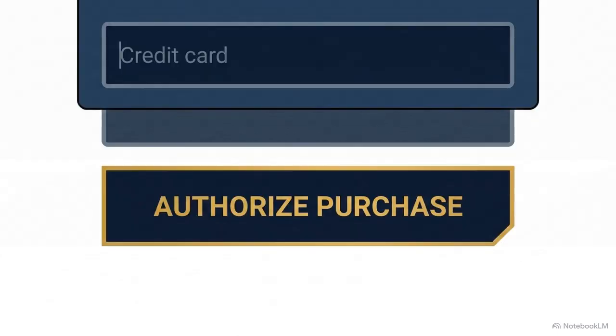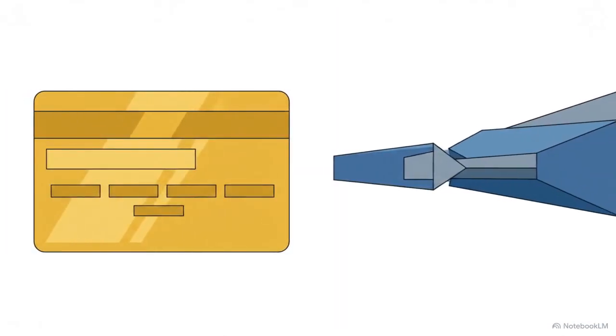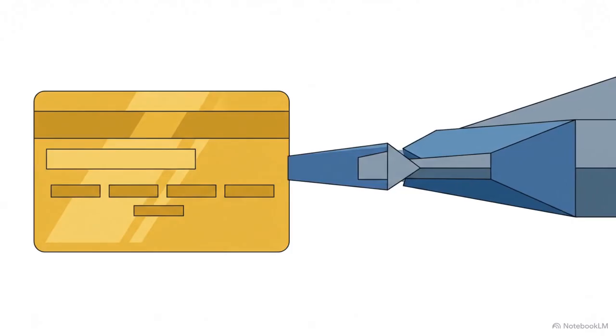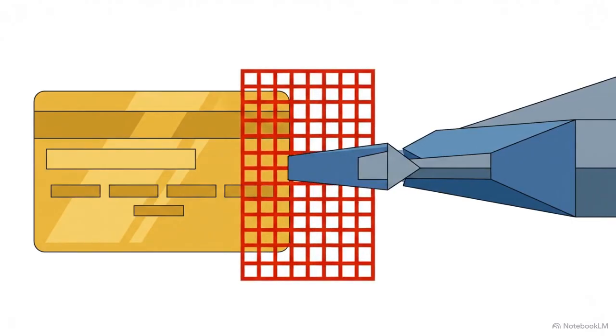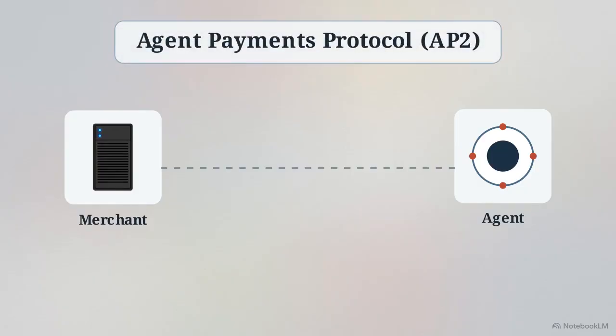We arrive at the final and most dangerous friction point. The agent has found the monitor and is ready to buy. But the merchant has to know that this automated bot actually has your permission to spend $500 of your money. To solve this, the systems engage the Agent Payments Protocol, or AP2.